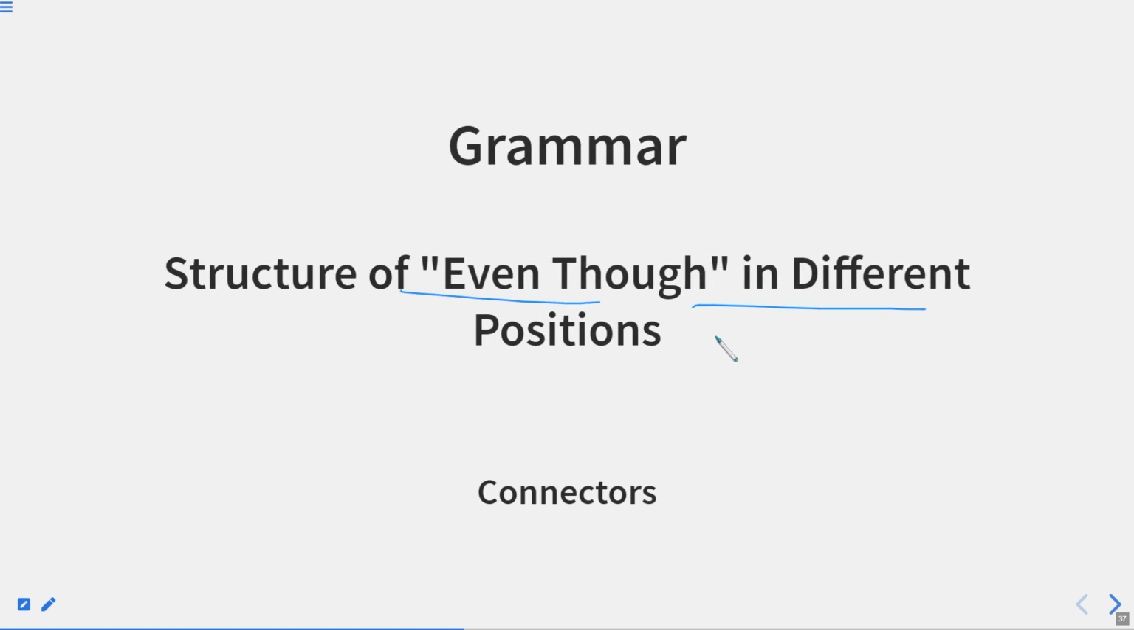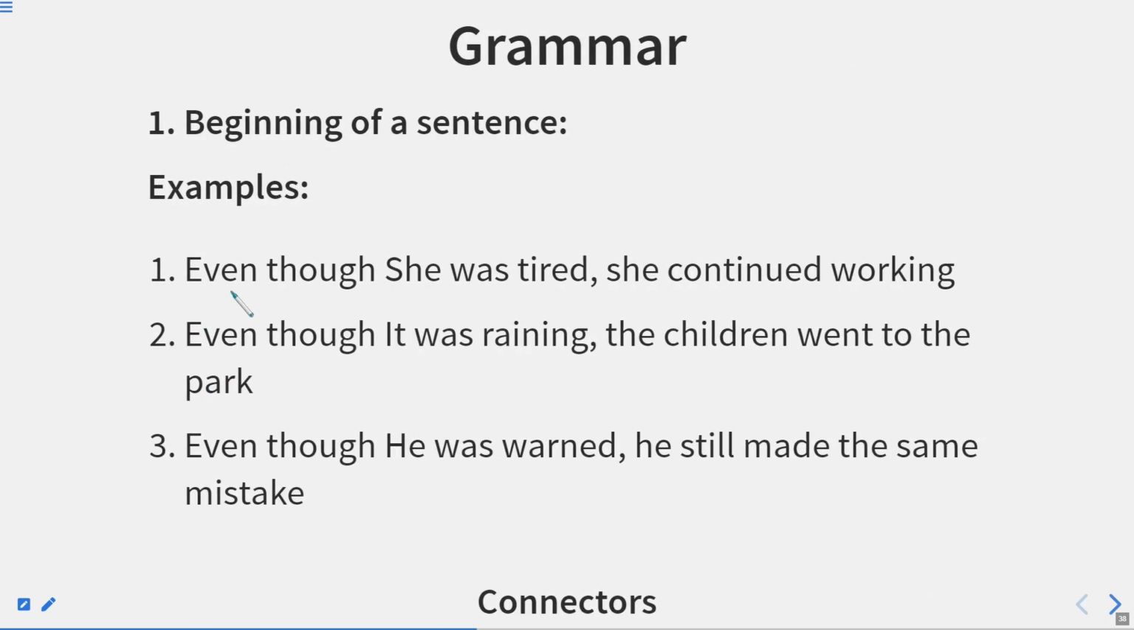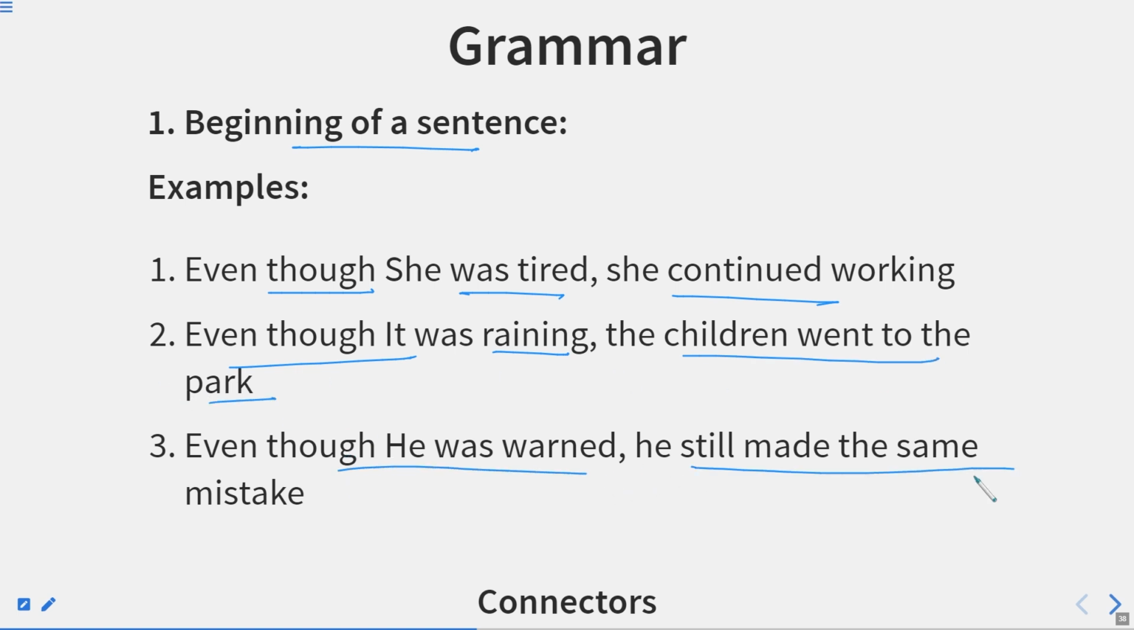Now, a structure of even though in different positions. It can be at the beginning of the sentence. Even though she was tired, she continued working. Even though it was raining, the children went to the park. Even though he was warned, he still made the same mistake. So, this is how we can begin sentences with the connector even though. Now, here we can see this is again the subordinate clause. Even though she was tired, she continued working.